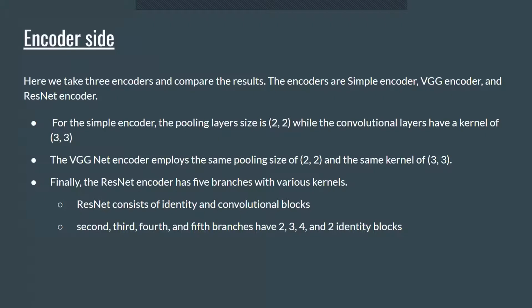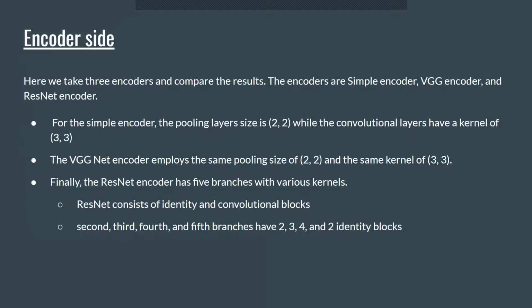Now let's talk about the encoder side. Here we take three encoders and compare these results with O-Net, UNet, and PSPNet. These encoders are the simple encoder, the VGG encoder, and the ResNet encoder. For the simple encoder, the pooling layer size is 2 by 2, while the convolution layers have a kernel of 3 by 3. The VGGNet encoder employs the same pooling size of 2 by 2 and the same kernel size of 3 by 3 as the simple encoder.